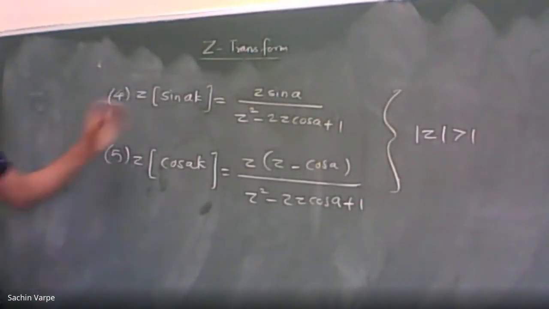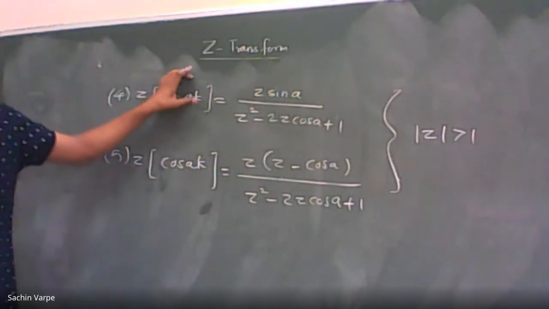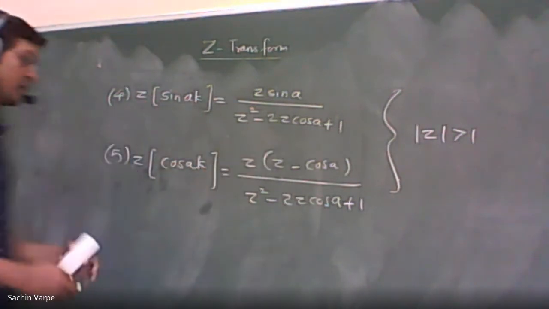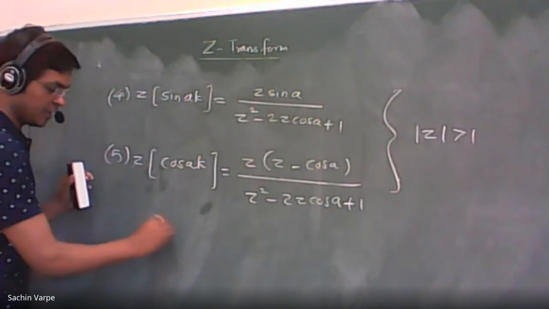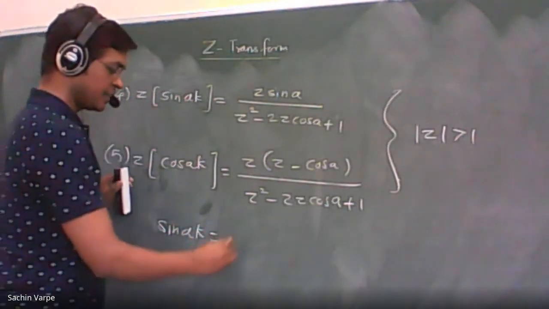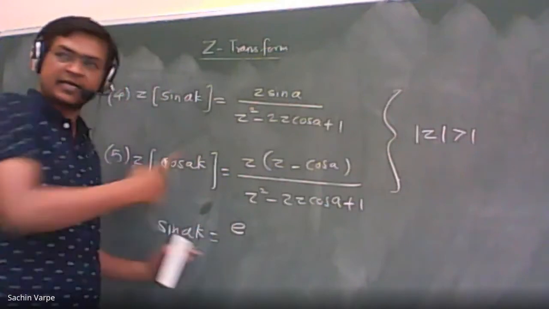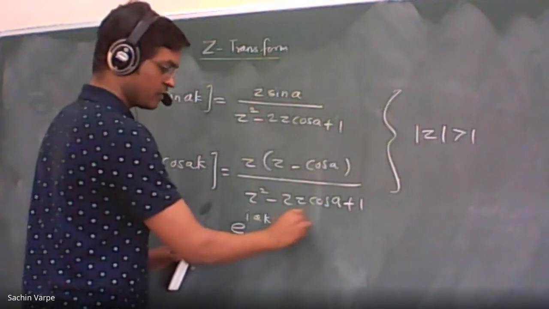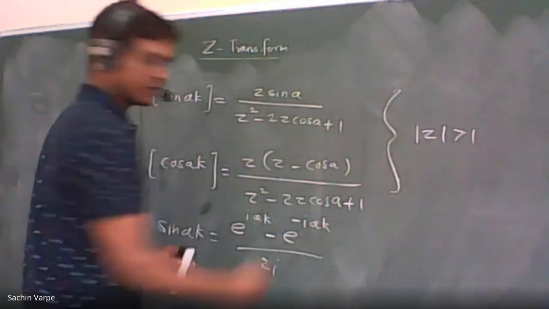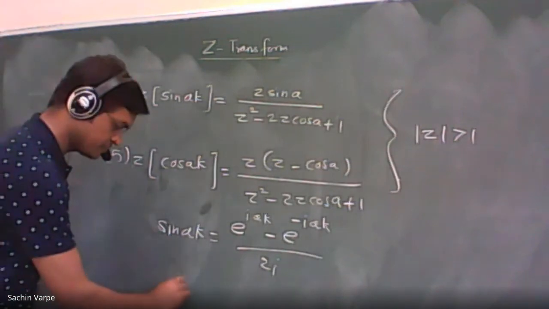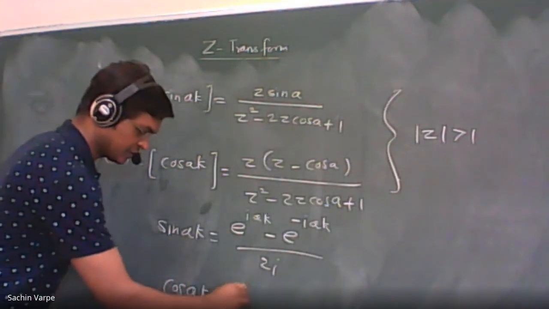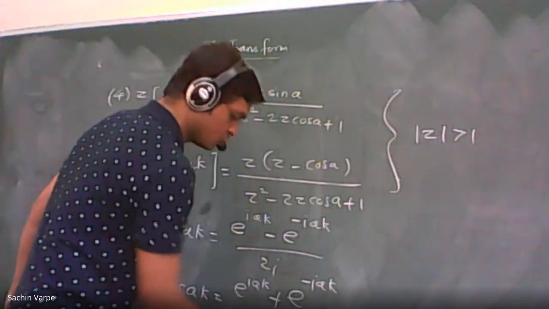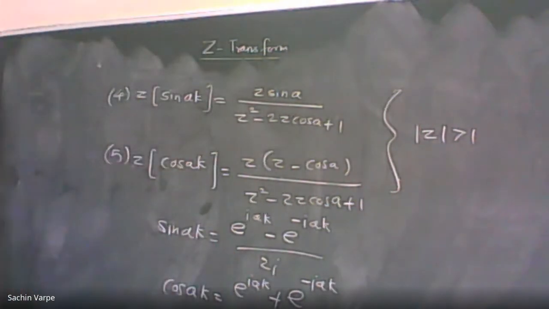See, we can write the exponential form of sine and cos, and use that exponential form. We all know that sine theta can be written as e raised to I theta minus e to the power minus I theta upon 2I, and cos theta will be e raised to I theta plus e to the power minus I theta upon 2, not 2I.